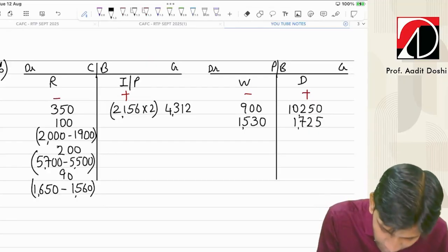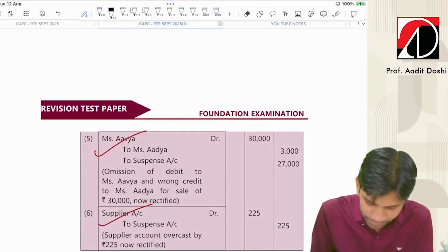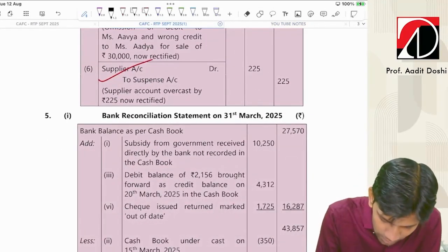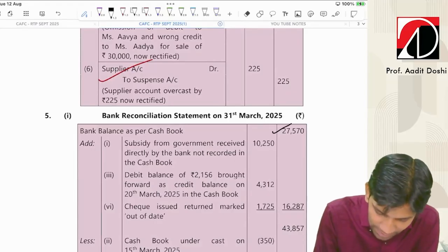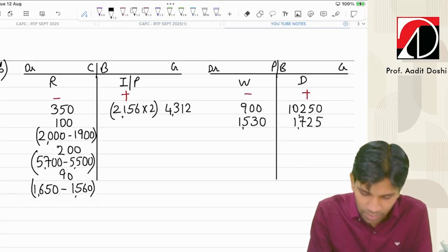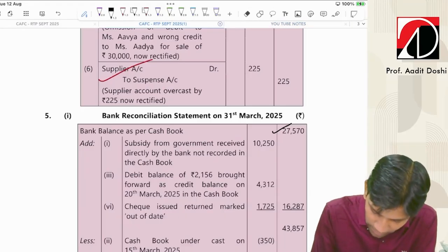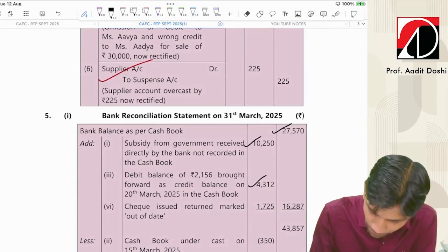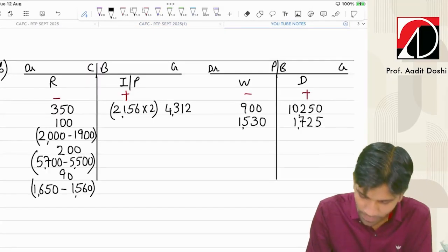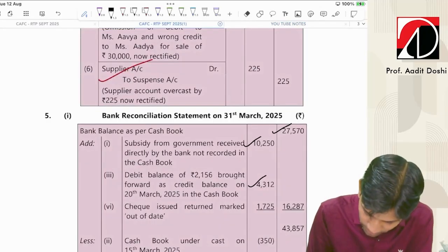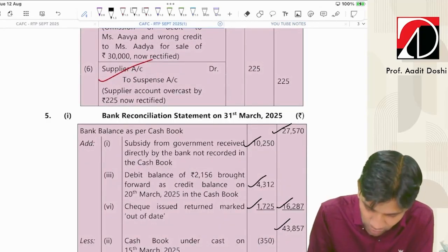Now let's see all the effects, whether we have given them properly or not. Starting balance 27,570. Let's take all the add items: 4312, 10,250. Yes. And 1725. Yes. The grand total. This is the total.